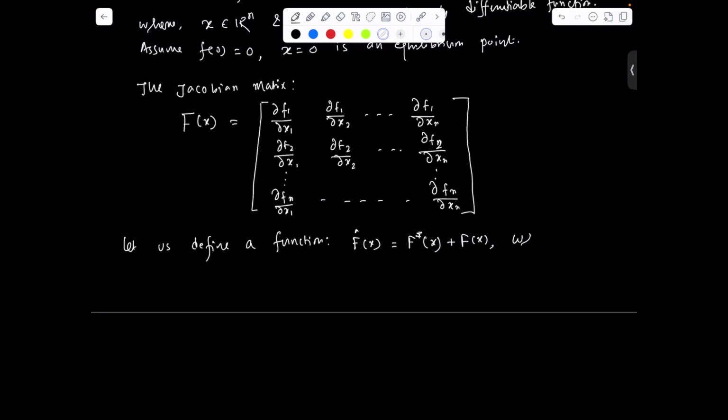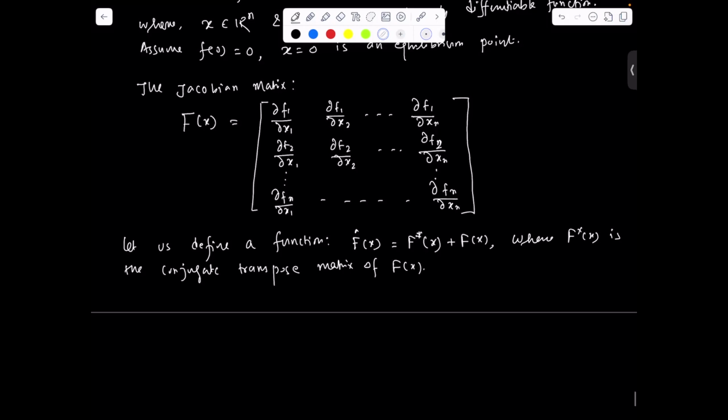Here F star x is the conjugate transpose matrix of F x.